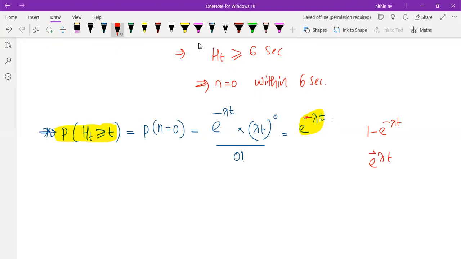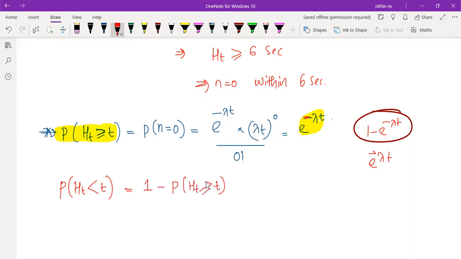So you look at this. They have given one option like this also: 1 minus e raised to minus lambda t. What will it be? See, total probability is 1, no? So this value, if I'm subtracting from 1, what am I going to get? I'll get probability of time headway less than t. You know, probability of time headway less than t will be 1 minus probability of time headway greater than or equal to t, right? Because total probability is 1, no? So I can write it as 1 minus e raised to minus lambda t.